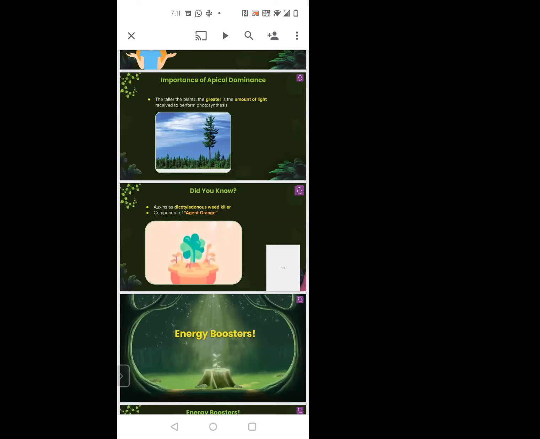Artificial, yes. So during the Vietnam War that happened long ago, they used this combination of auxins and made something called Agent Orange. This was used to kill all the weeds in the surroundings, but it also affected certain good healthy plants.